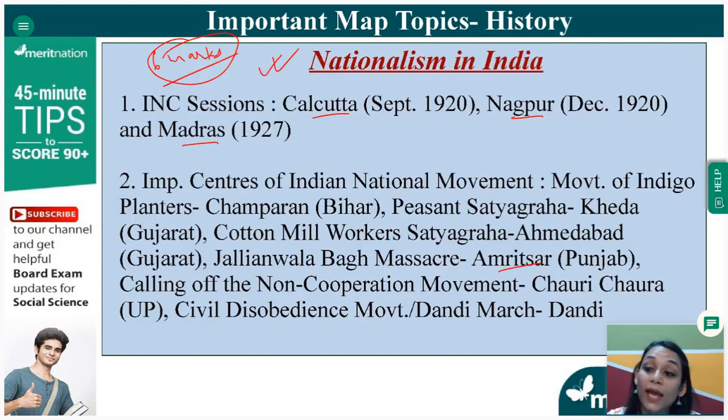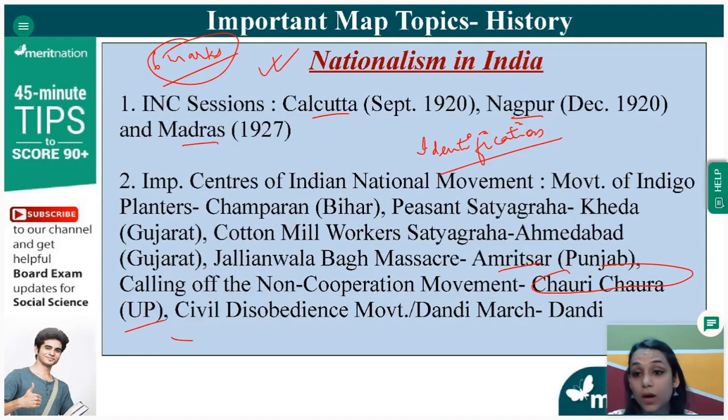Or the place where the Chauri Chaura incident happened, after which the non-cooperation movement was called off by Mahatma Gandhi. This question might come. In that case, you have to mark the Chauri Chaura incident of UP, because these are certain identification kind of questions that can come. Identification questions will majorly come for map marking from this particular chapter.